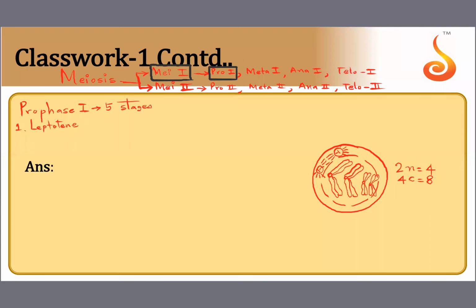So what happens during leptotene? During leptotene, the same cell I'm drawing. Nuclear membrane is very much intact. The centrioles have started migrating away from each other. Spindle has started forming between them. Asters are projecting out. See how asters are projecting out. But chromosomes are very thin. See how thin I'm drawing these chromatids? That is because they have just begun condensation. They are yet to condense fully.